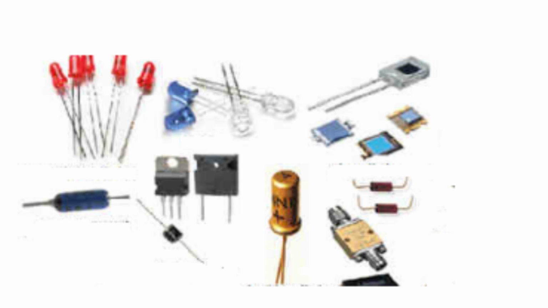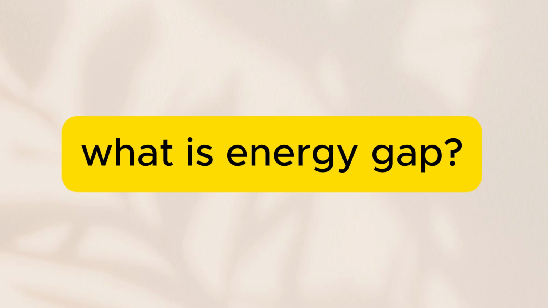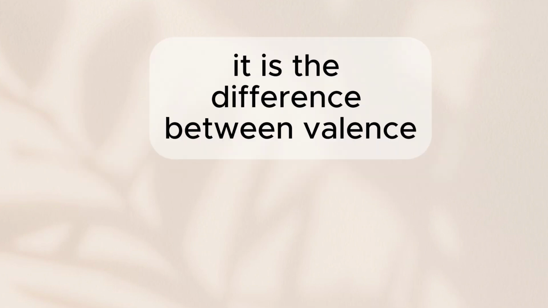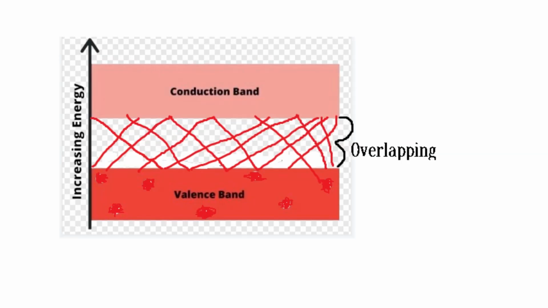Let's discuss what the energy gap is. Do you understand what the energy gap is? It is the difference between the valence band and the conduction band. In a conductor, there is no gap between the valence band and conduction band because there is no need for energy to become a free electron. So the conduction band and the valence band overlap each other.